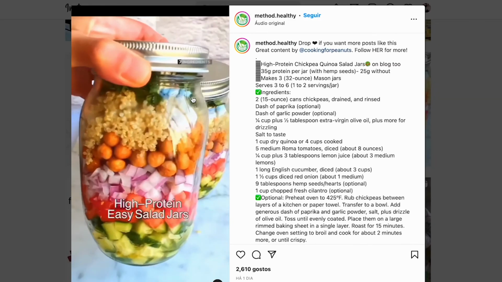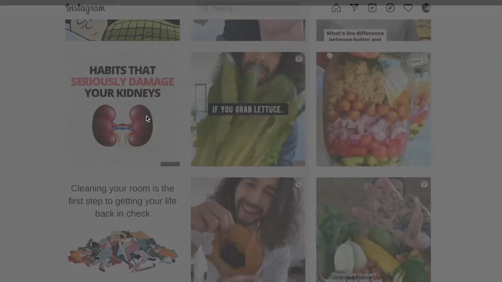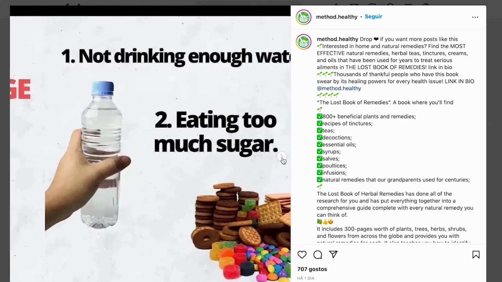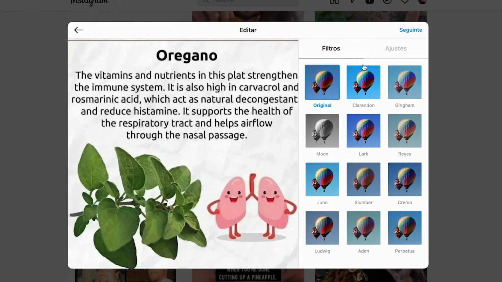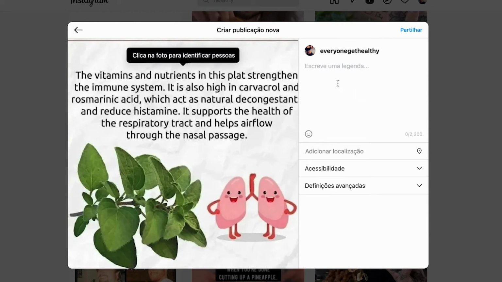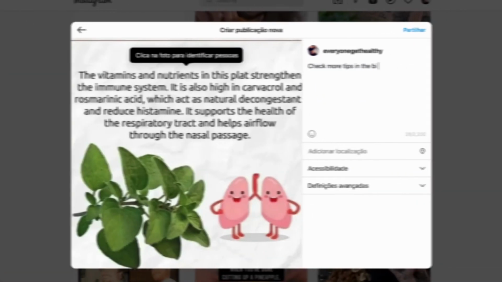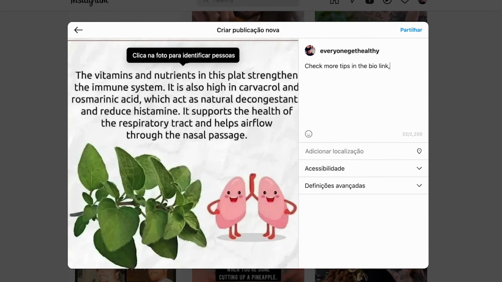Third step, search for publications that are viral in your niche, in mine, for example, posts about recipes, weight loss tips, exercises, etc. Fourth step, repost these publications on your Instagram account. Fifth step, in the description of the post, put appropriate hashtags with the post, and at the top put "learn how to lose 10 kilos in 1 month" in the bio.